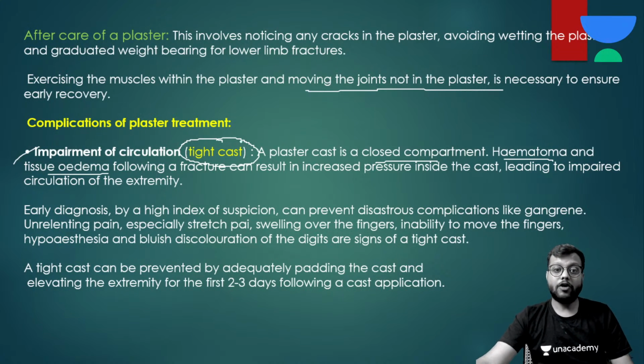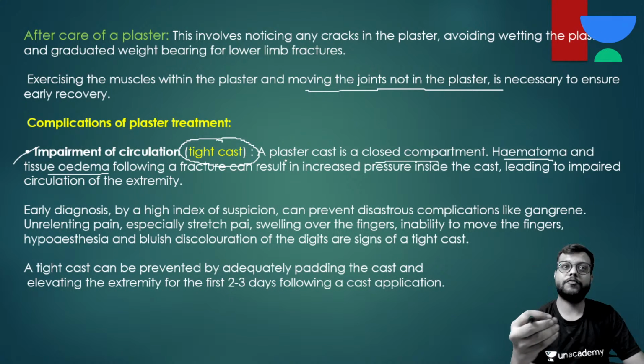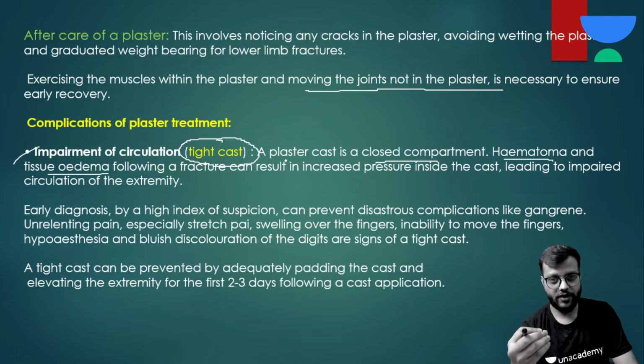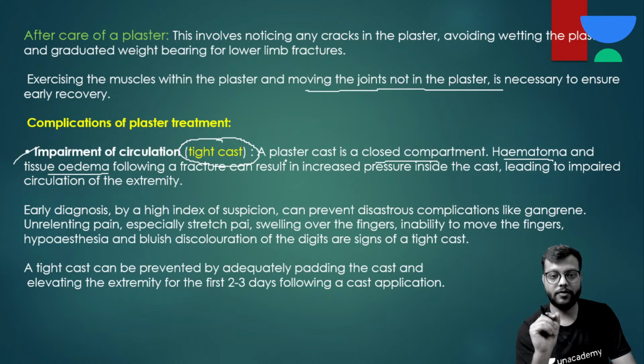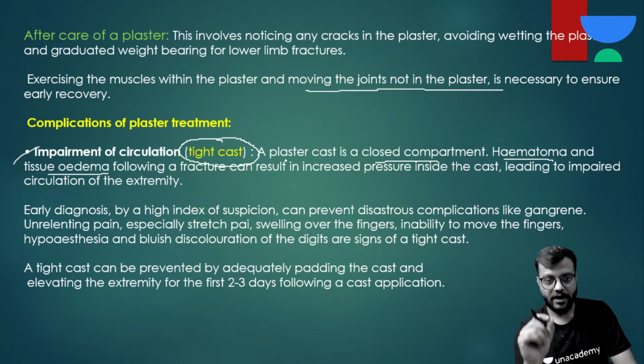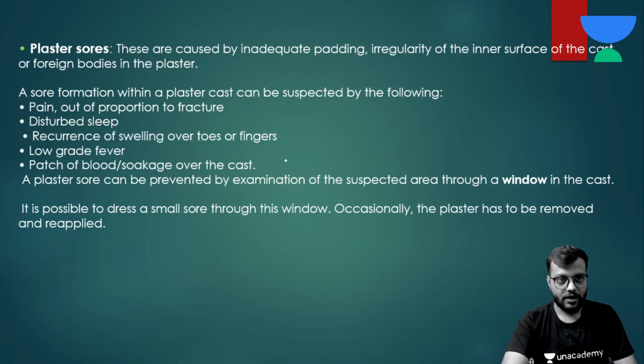Okay, so how would you suspect it? First of all, there will be increased swelling. There will be pain out of proportion to the pain of any fracture. There can be gangrenous changes, there can be tingling sensations or loss of movement of the fingers, or there can be bluish discoloration or hypoesthesia, etc. So to avoid a tight cast, first of all, adequate padding is extremely important and you should keep the limb elevated.